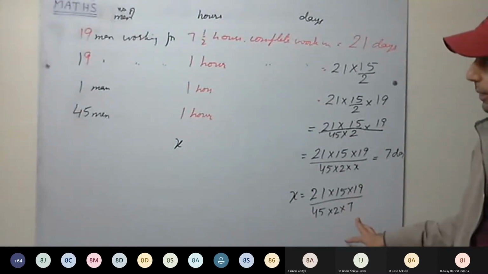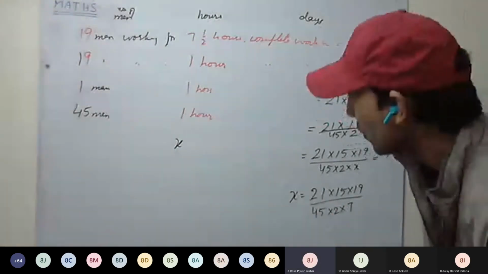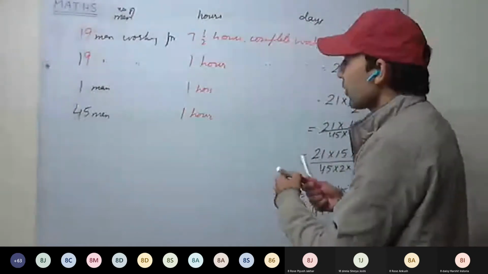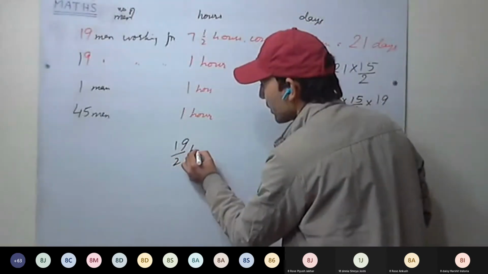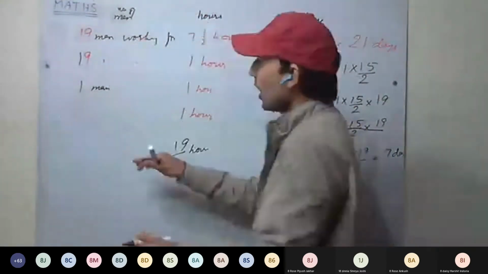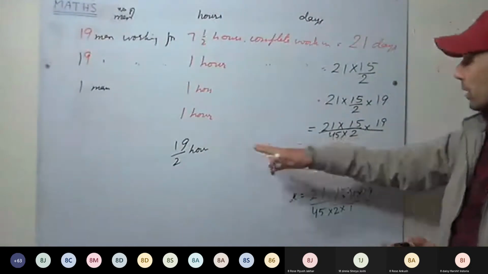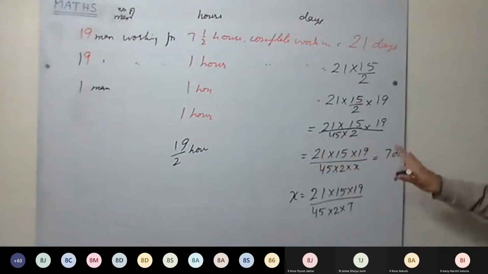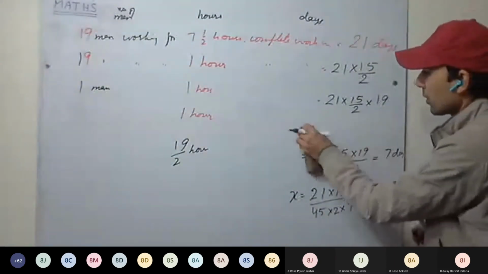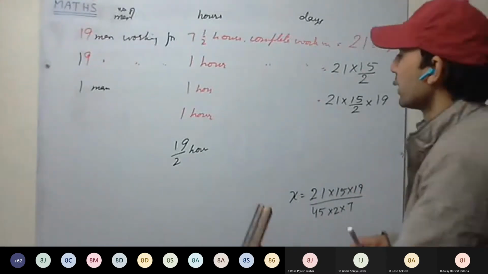Sir, can you please show it by solving? Okay. See here. For example, here instead of x, 19 1/2 hours is given. And instead of 45, they are asking how many men working 19/2 hours a day complete the work in 7 days. So this time we won't have this step. And here, so what do we do here?